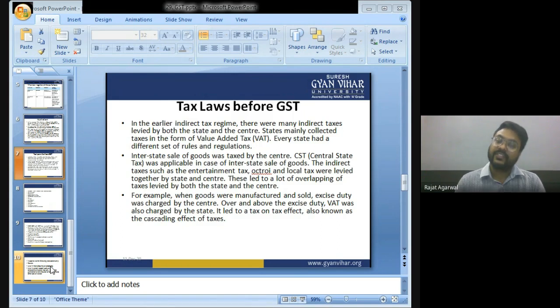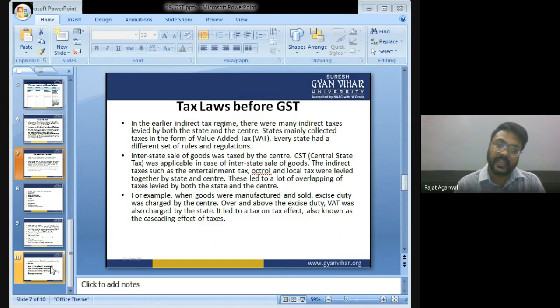That was CST, Central Sales Tax. Indirect taxes such as entertainment tax, octroi, and local tax were levied together by the state and center. This led to a lot of overlapping of taxes.